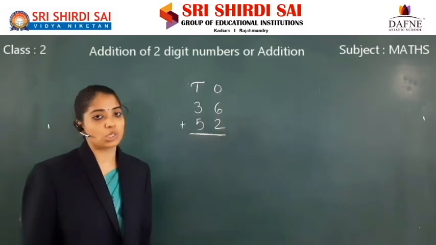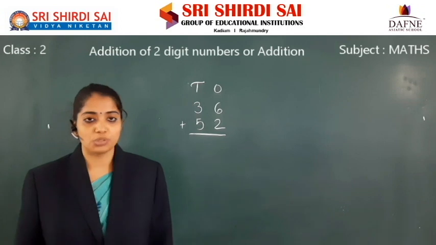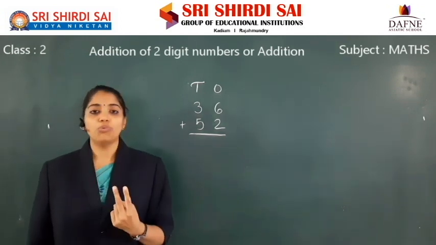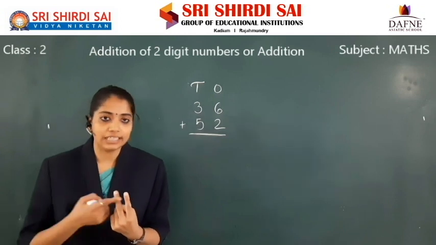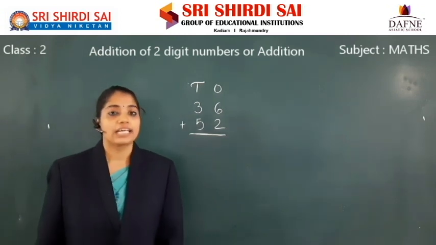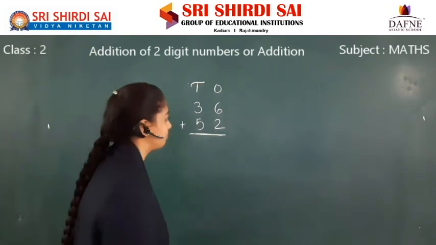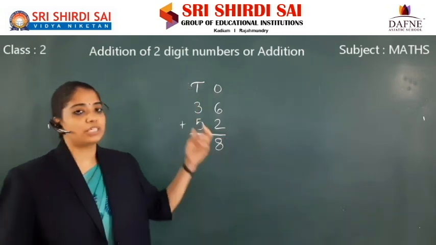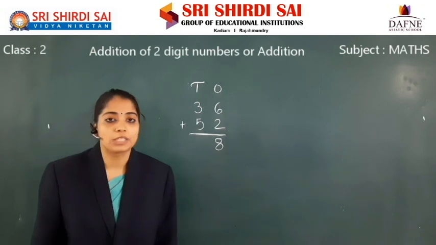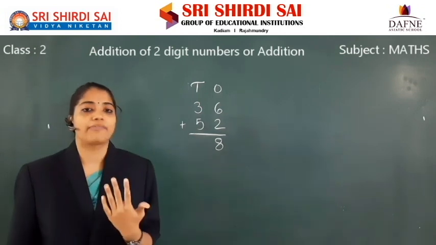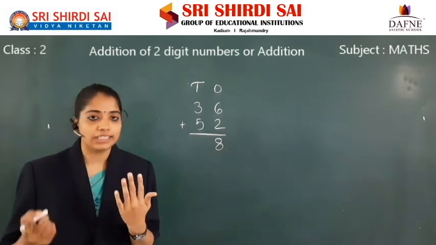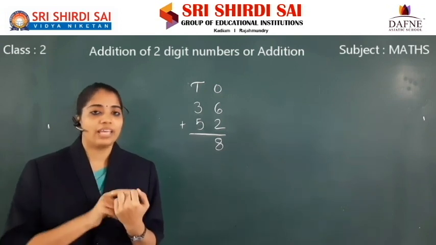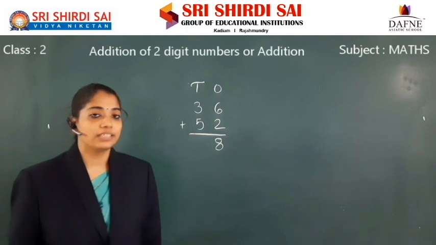Add the ones column. 6 plus 2. 6 in mind, take 2 fingers. After 6: 7, 8. Write 8 in ones column. 3 plus 5. 3 in mind, take 5 fingers. After 3: 4, 5, 6, 7, 8. Write 8 in tens column.